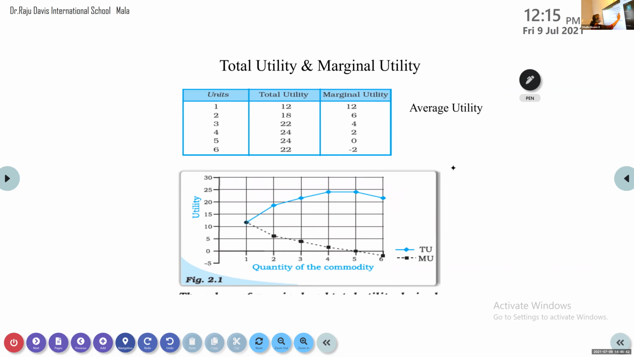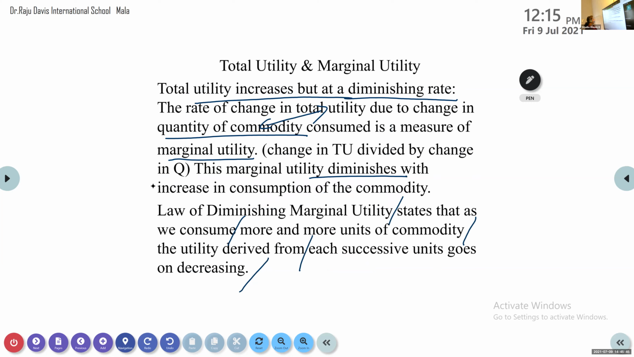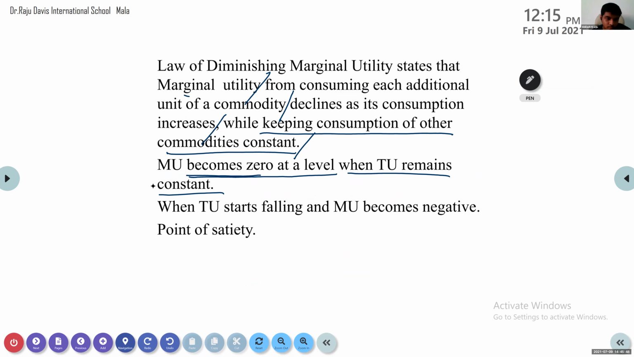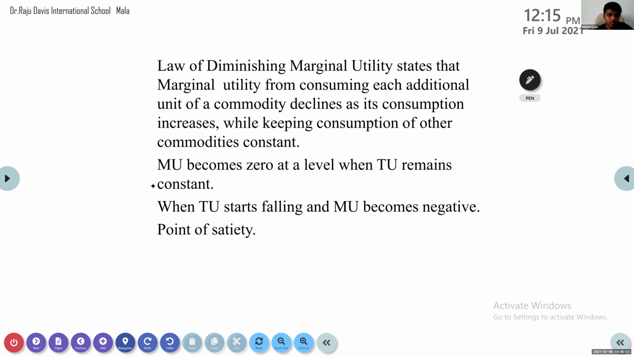When does the MU become 0, Akshay? Can you tell? MU becomes 0 when TU remains constant, in the sense TU remains the same, it is not changing. Now one more thing: when TU starts falling, MU becomes negative. That point we call the point of satiety. What is the name of that particular point?